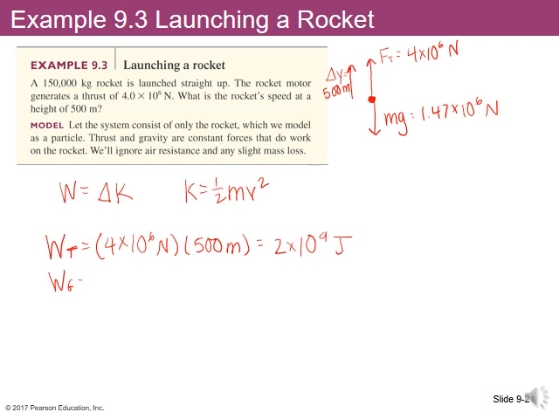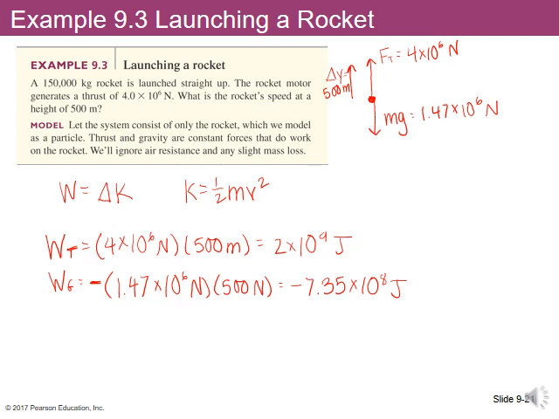How much work is done by gravity then? Well, this will be negative work, first of all, because the force of gravity is acting down and the displacement is directed upward. The total amount of work done by the force of gravity is negative 7.35 times 10 to the 8th joules.